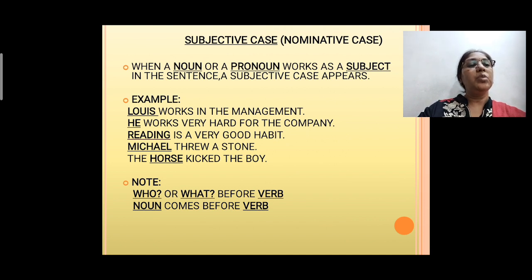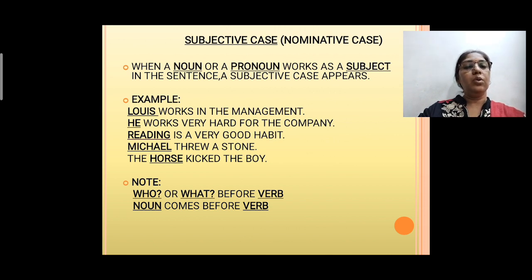But the question arises, what do you mean by the subject? The subject here means what you are talking about in the sentence, and when you ask the question who or what, then you can find the subject in a sentence. For example, Louis works in the management.